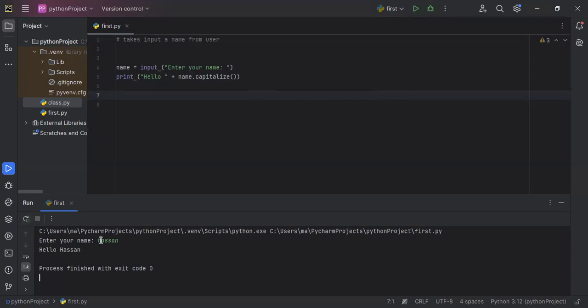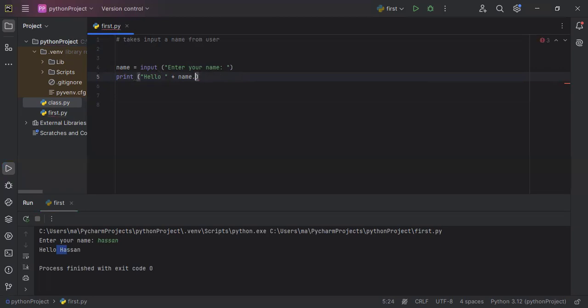Take a look. I have entered my name in small letters. What has it done? It makes our first letter capital. So now we are not dependent upon the user, whether he writes the name in small or capital letters.